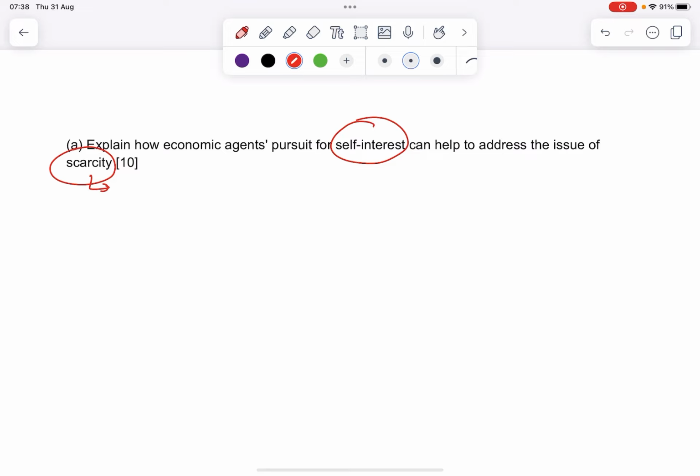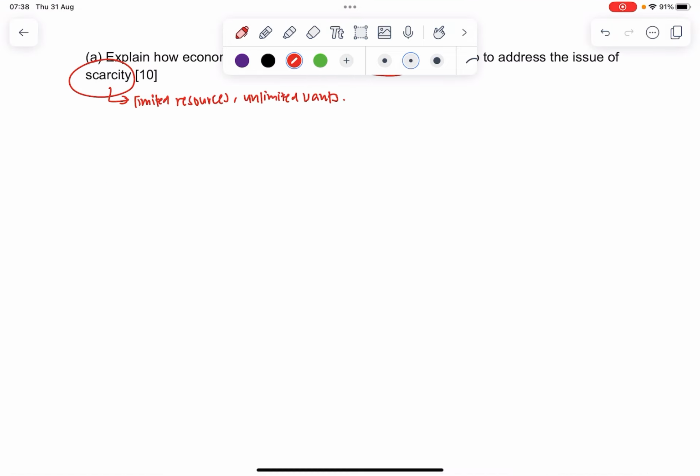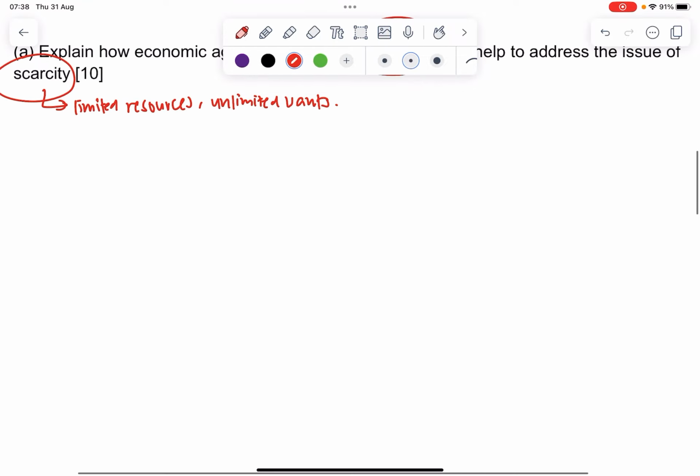So the issue of scarcity is what? There are limited resources but unlimited wants. So we have to tackle the idea of self-interest, the pursuit for self-interest, and how it addresses scarcity. Here, in my introduction, I'll shortly define what scarcity is, but the focus is on the key arguments. I think a lot of us will be very confused with how to do this question, so I'll bring us through this slowly.